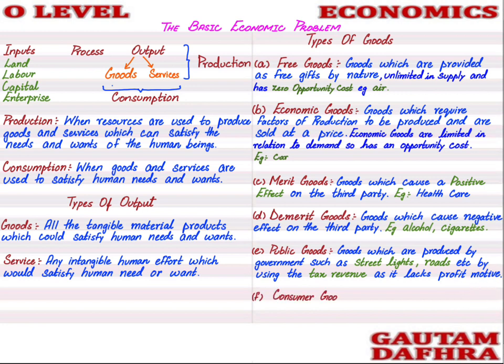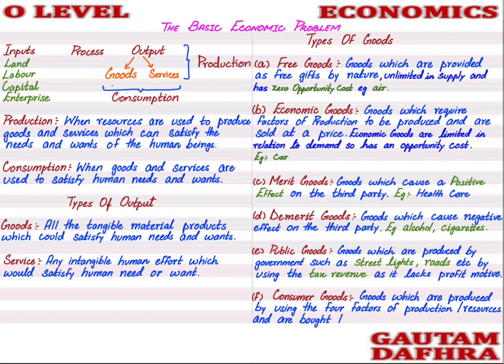Next is consumer goods. Consumer goods are the goods which are produced by using the factors of production. Again, the 4 factors of production are used. Basically, the 4 factors of production are used in economic goods, in merit goods, in demerit goods, in public goods, and in consumer goods as well. And these goods are bought for direct consumption, for example, bread, butter. So this is the concept of consumer goods. Let's move ahead.